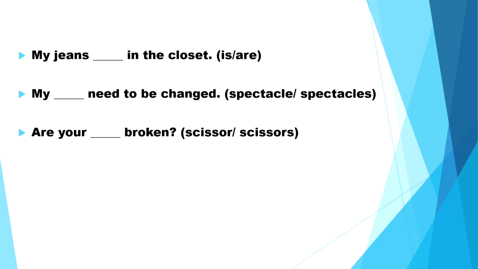Now, again write down the rule. Rule number 5, some nouns are used only in the plural and require a plural form of verb. Again I will repeat, some nouns are used only in the plural and require a plural form of verb.